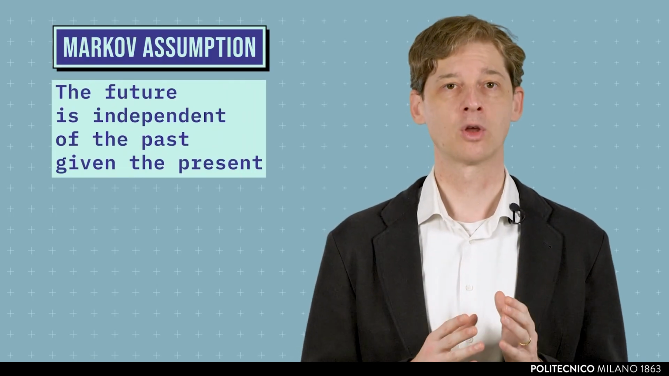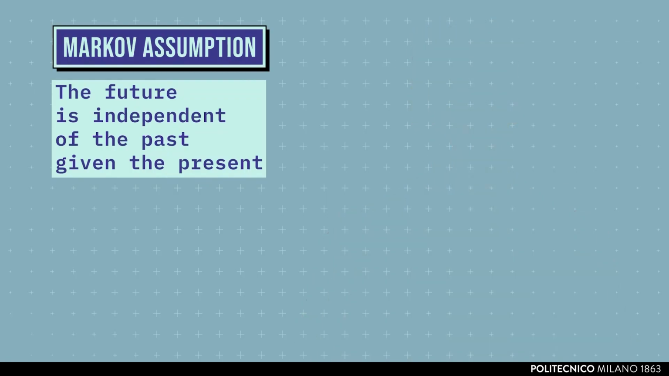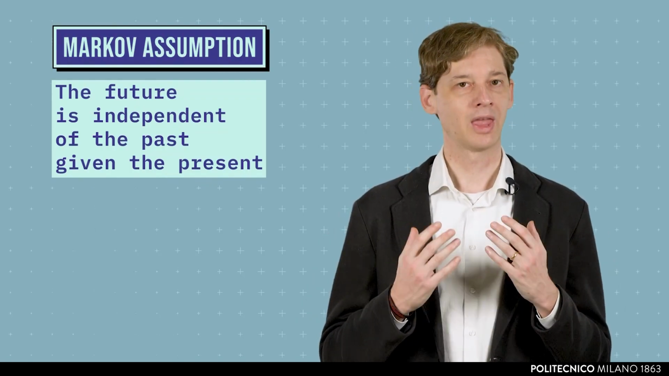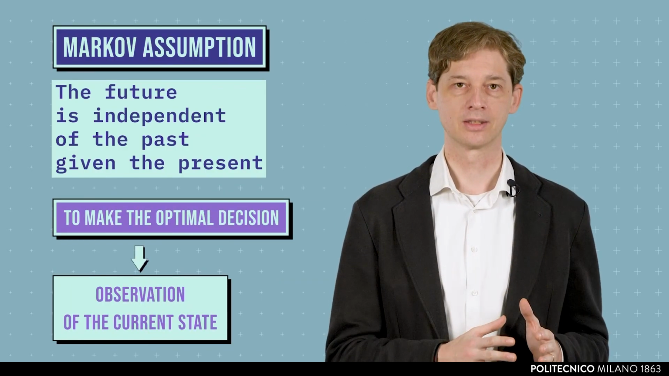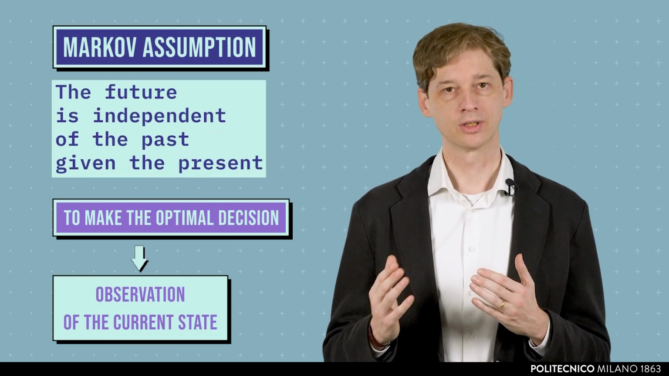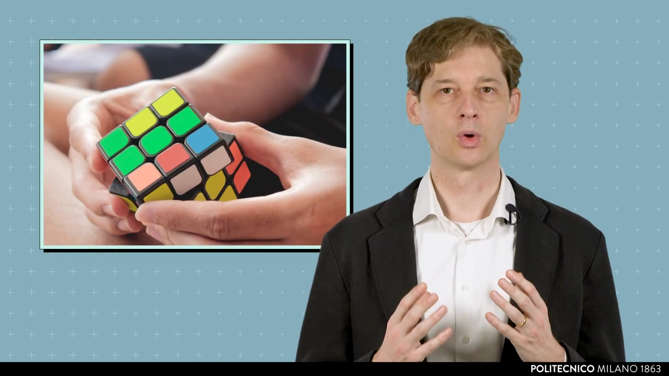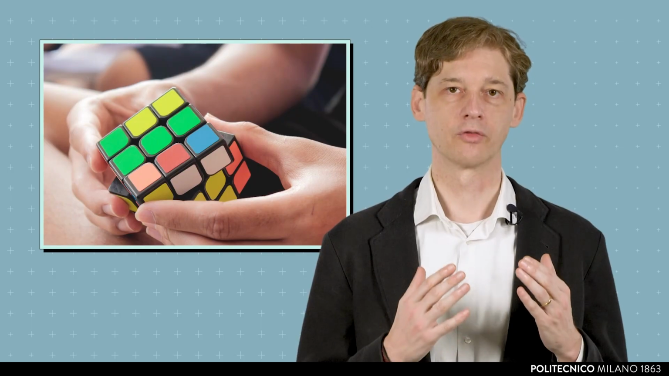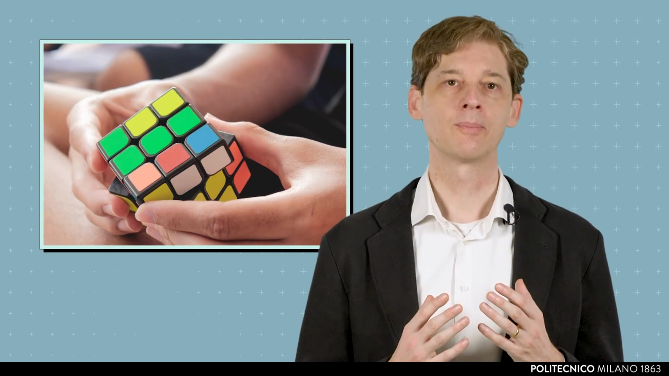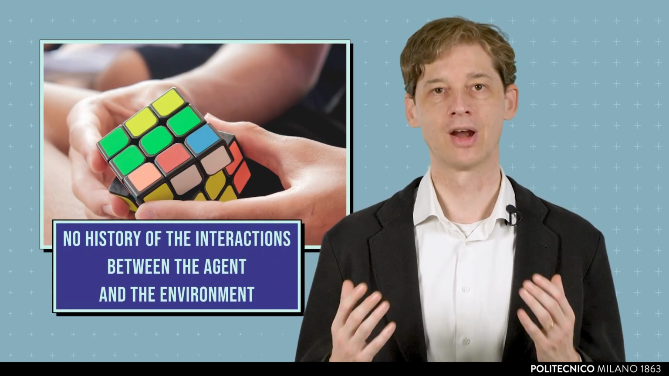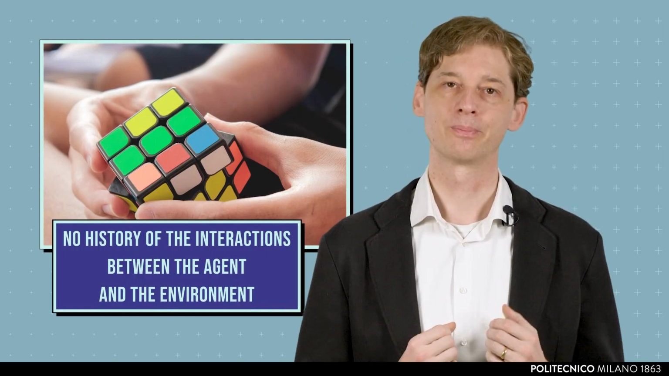An MDP is based on the Markov assumption, which can be formulated as: the future is independent of the past given the present. A consequence of the Markov assumption is that in order to make the optimal decision, we can simply rely on the observation of the current state, without the need of remembering how we reached it. For instance, when we play with the Rubik's Cube, it is useless to know how we have reached the current configuration of the cube in order to solve it. This implies that we do not need to keep in memory the history of the interaction between the agent and the environment, thus greatly simplifying the problem.